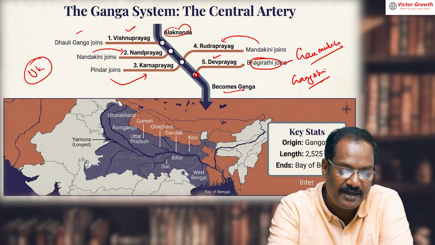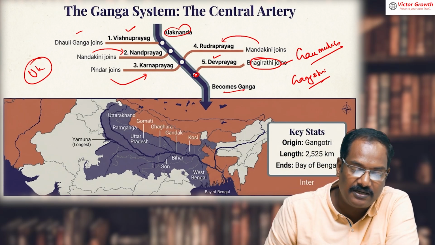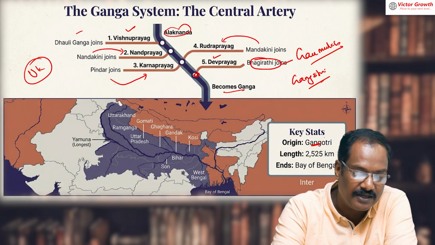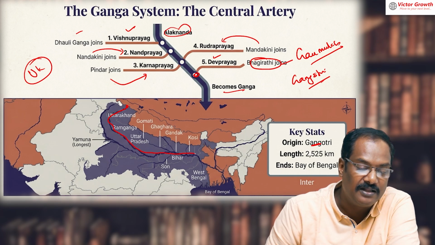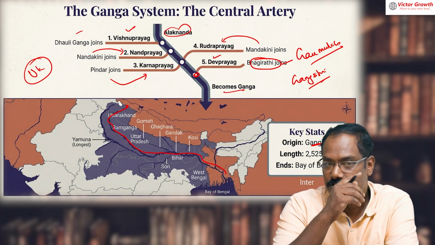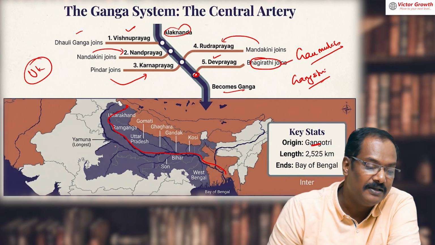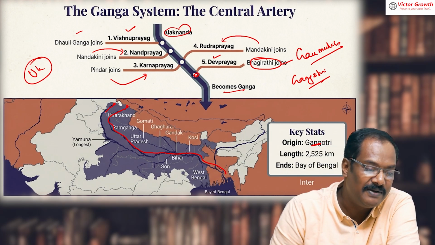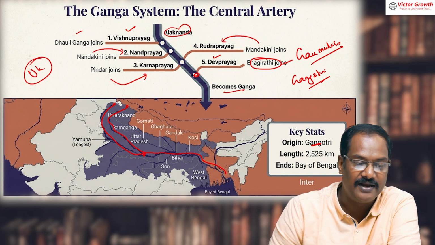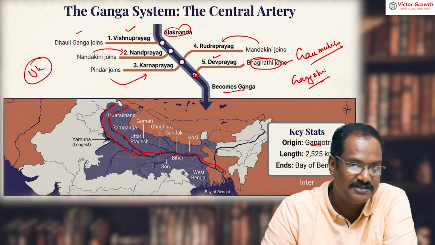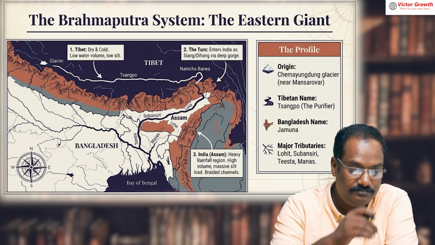Ganga starts as Bhagirathi. So the origin is Gangotri, that you understand, and it drains into Bangladesh. Look at it. It enters Uttarakhand, then Uttar Pradesh, then Bihar, then it enters West Bengal, and goes to Bangladesh. And the Yamuna also starts very nearby, goes till here and here it joins. Any idea where the Yamuna joins the Ganga? It is in Allahabad.